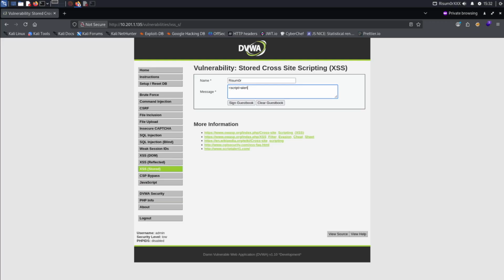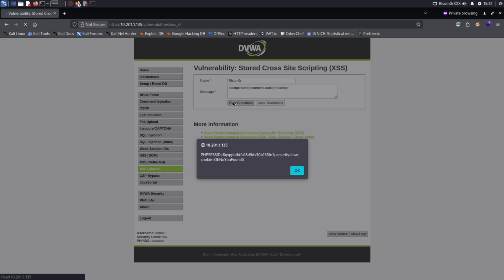But we'll continue. So let's go ahead and say we wanted to find the cookies that the user was using. Well, we can do document.cookie and then close that out and then close out the script tag. And once again, hit on submit. And all of a sudden, we get all the cookies, including this dummy cookie right here that I put in.